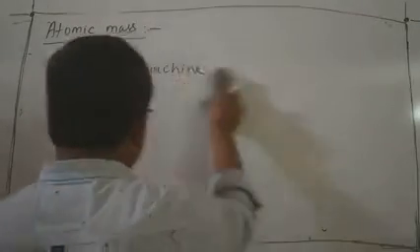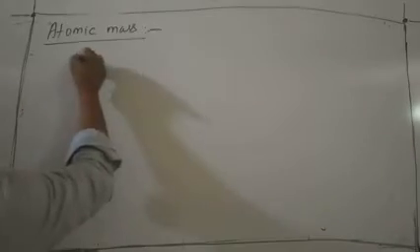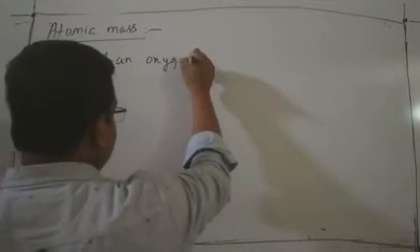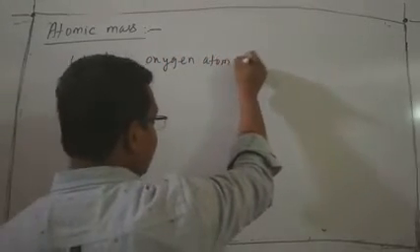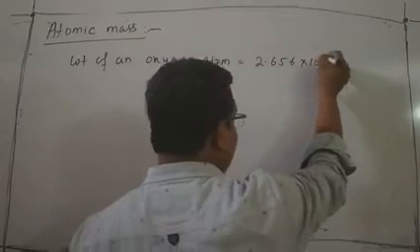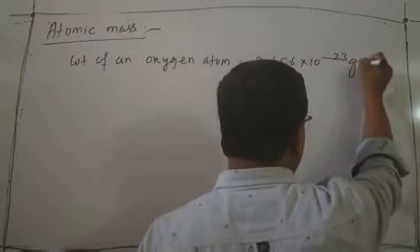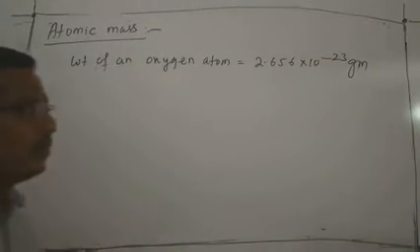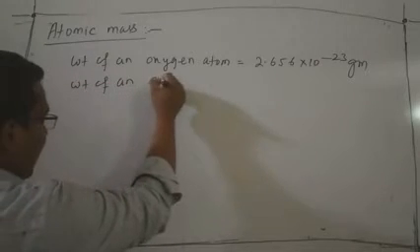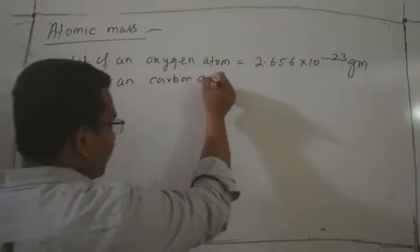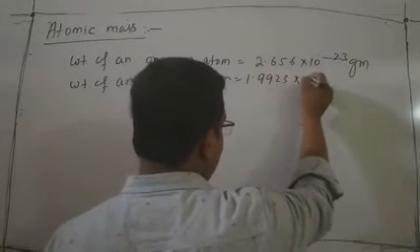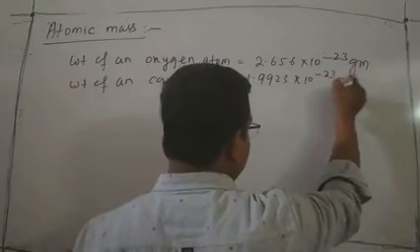Experimentally, it is seen that the weight of an oxygen atom is 2.656 into 10 to the minus 20 kg. Very small. And the weight of a carbon atom is 1.9923 into 10 to the minus 23 gram.